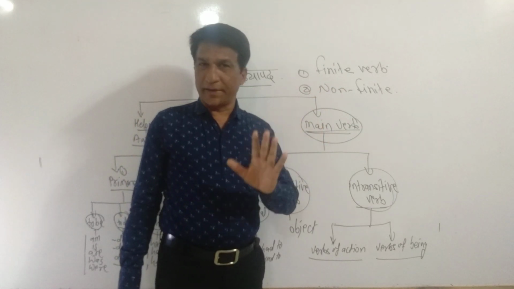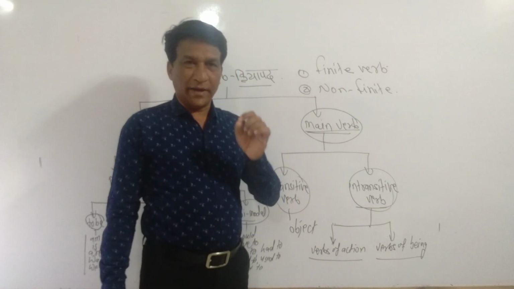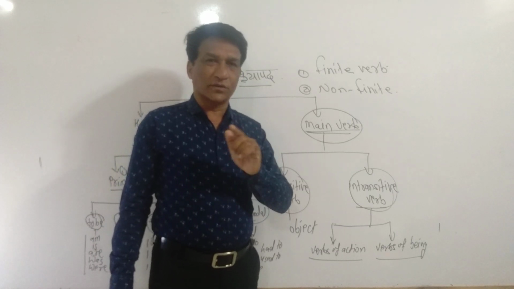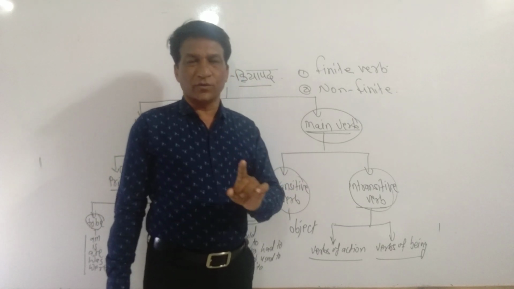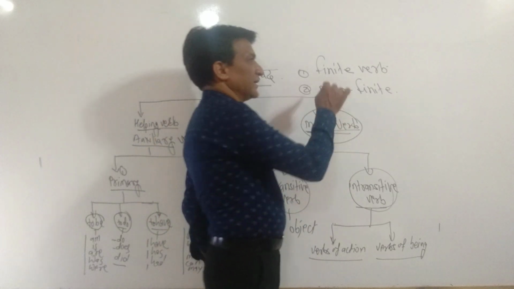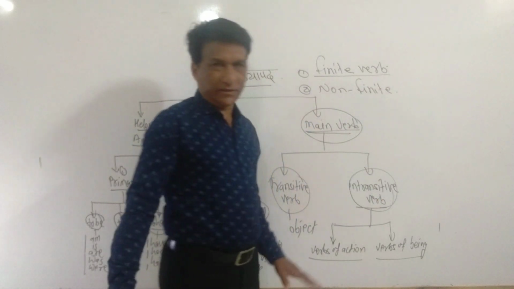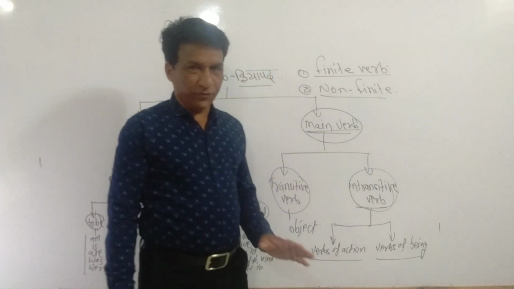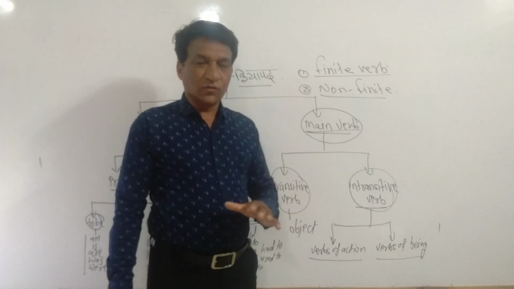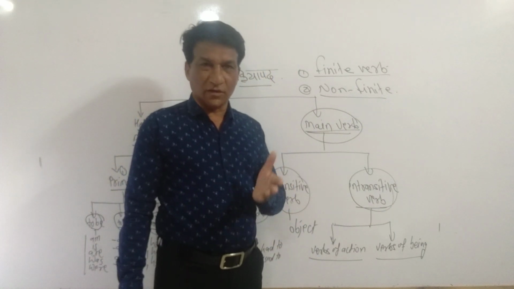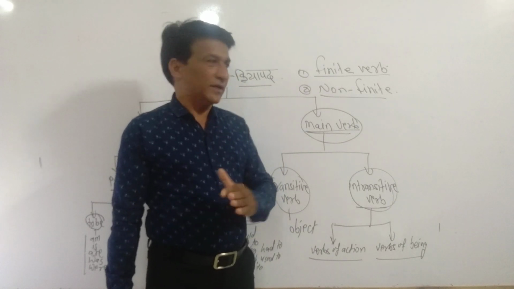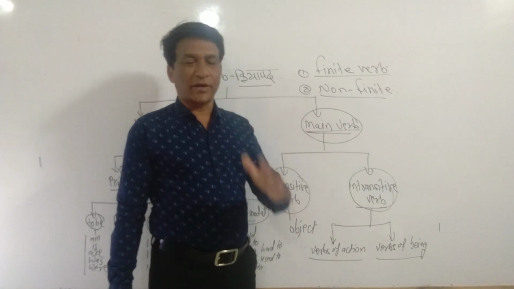What does the word finite verb mean? Finite verb means a verb which changes according to the subject or according to the tense is called a finite verb. Is it clear? Then non-finite verb. Non-finite verb means a verb which does not change according to the tense or according to the subject is called a non-finite verb.